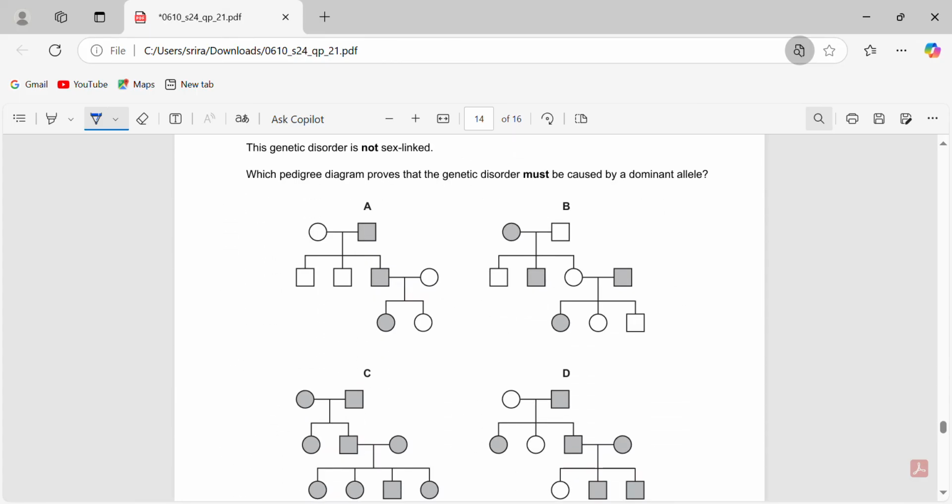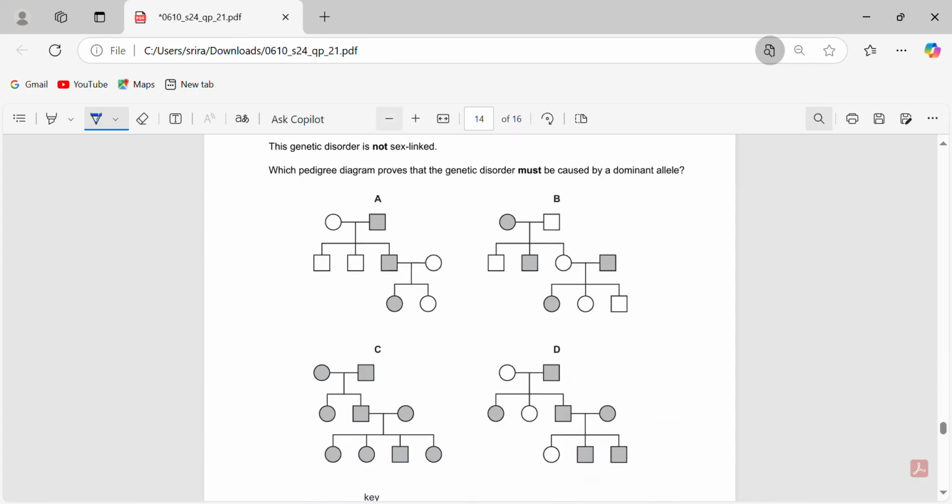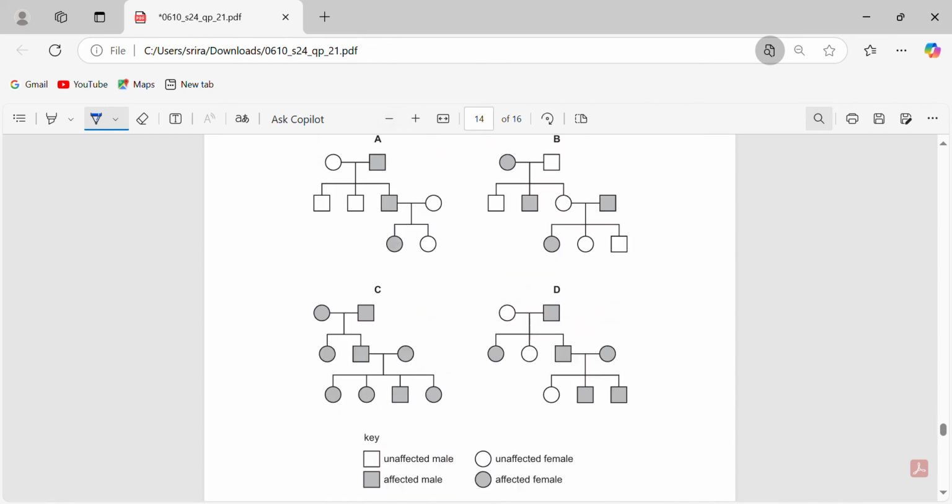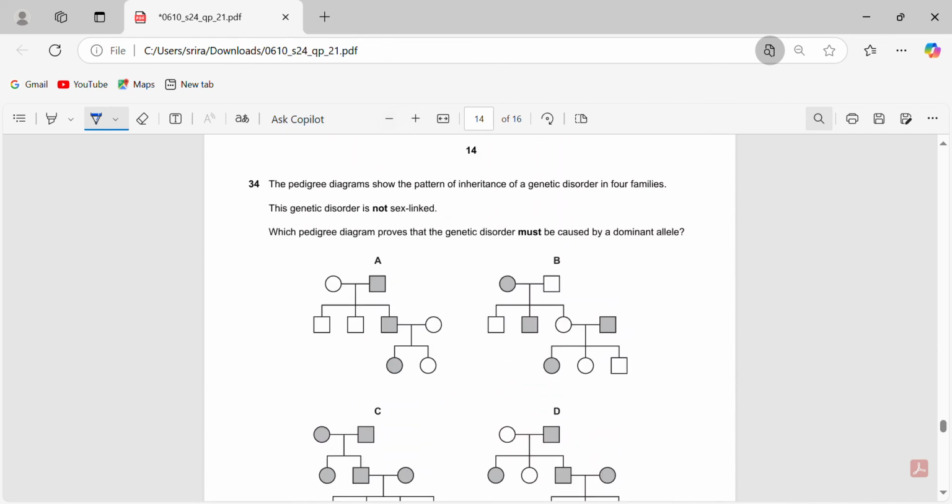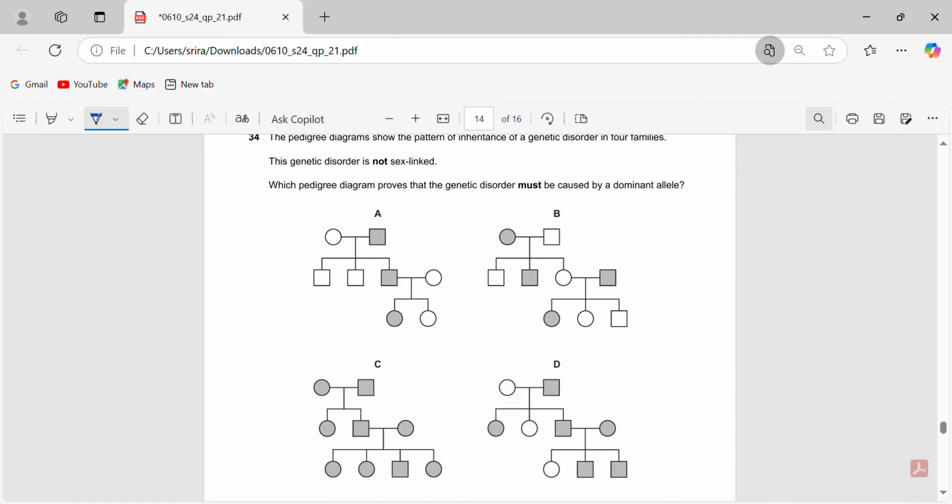Okay, pedigree diagrams. Let me zoom out a little bit. The pedigree diagram shows the pattern of inheritance of a genetic disorder in 4 families. It is not sex linked, so it's not more likely for one gender than the other. It's equally as likely. Gender doesn't matter in this. So which pedigree diagram proves that the genetic disorder must be caused by a dominant allele?